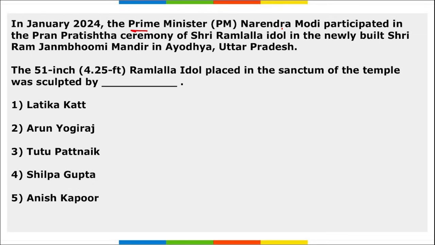First is PM Narendra Modi participated in the Pran Pratishtha ceremony of Shri Ram Lalla idol in the newly built Ram Janmabhoomi Mandir in Ayodhya. First of all, you need to remember the location where this new Ram Mandir has been established. It is in Ayodhya, UP.